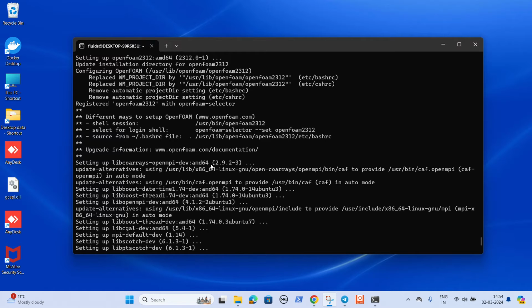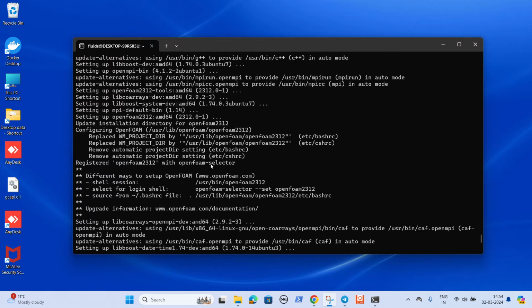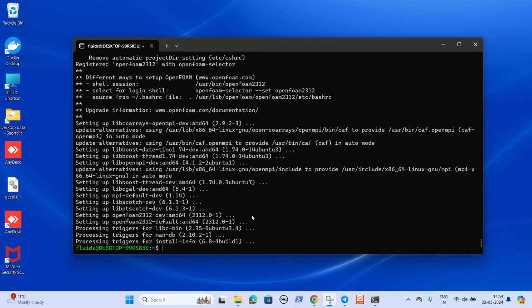So OpenFoam is installed, and the next step is to edit the bashrc file, and I will use nano to edit the bashrc file.